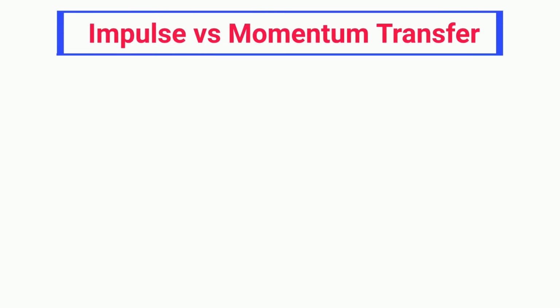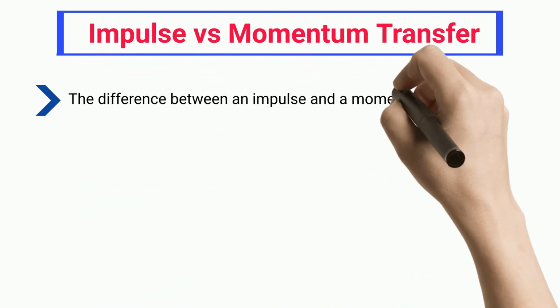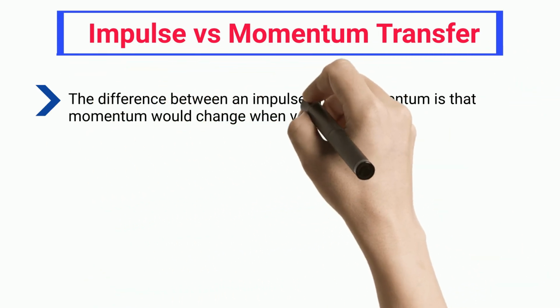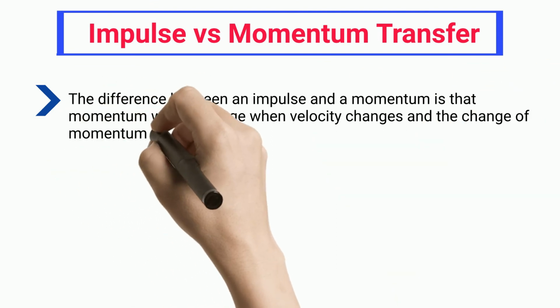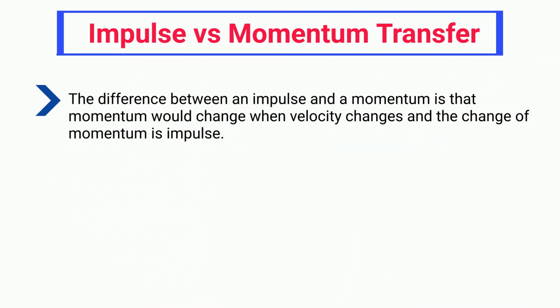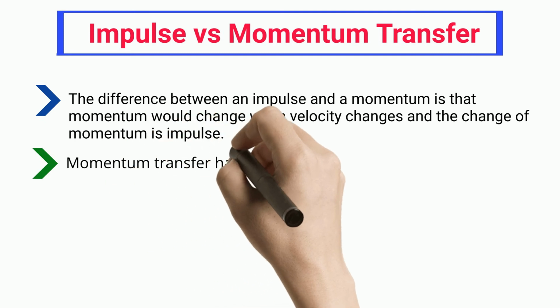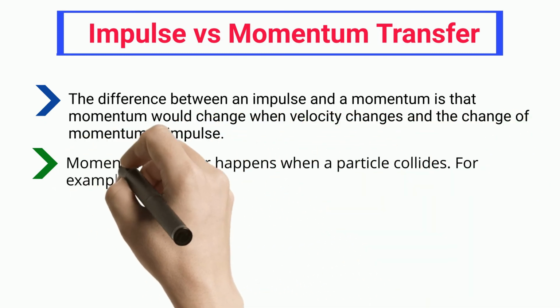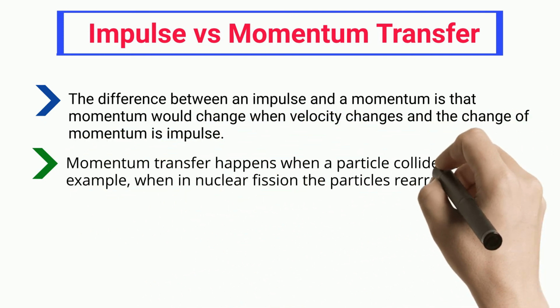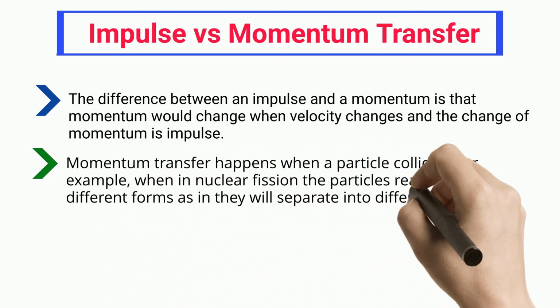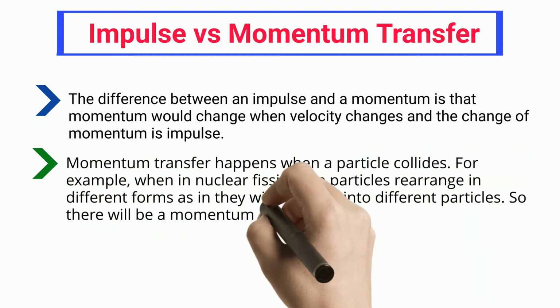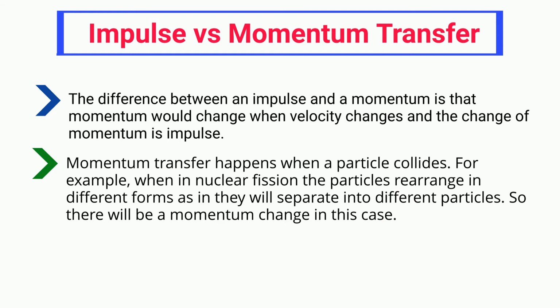Impulse versus momentum transfer. The difference between an impulse and a momentum is that momentum would change when velocity changes, and the change of momentum is impulse. Momentum transfer happens when particles collide. For example, in nuclear fission the particles rearrange in different forms, as in they will separate into different particles. So there will be a momentum change in this case.